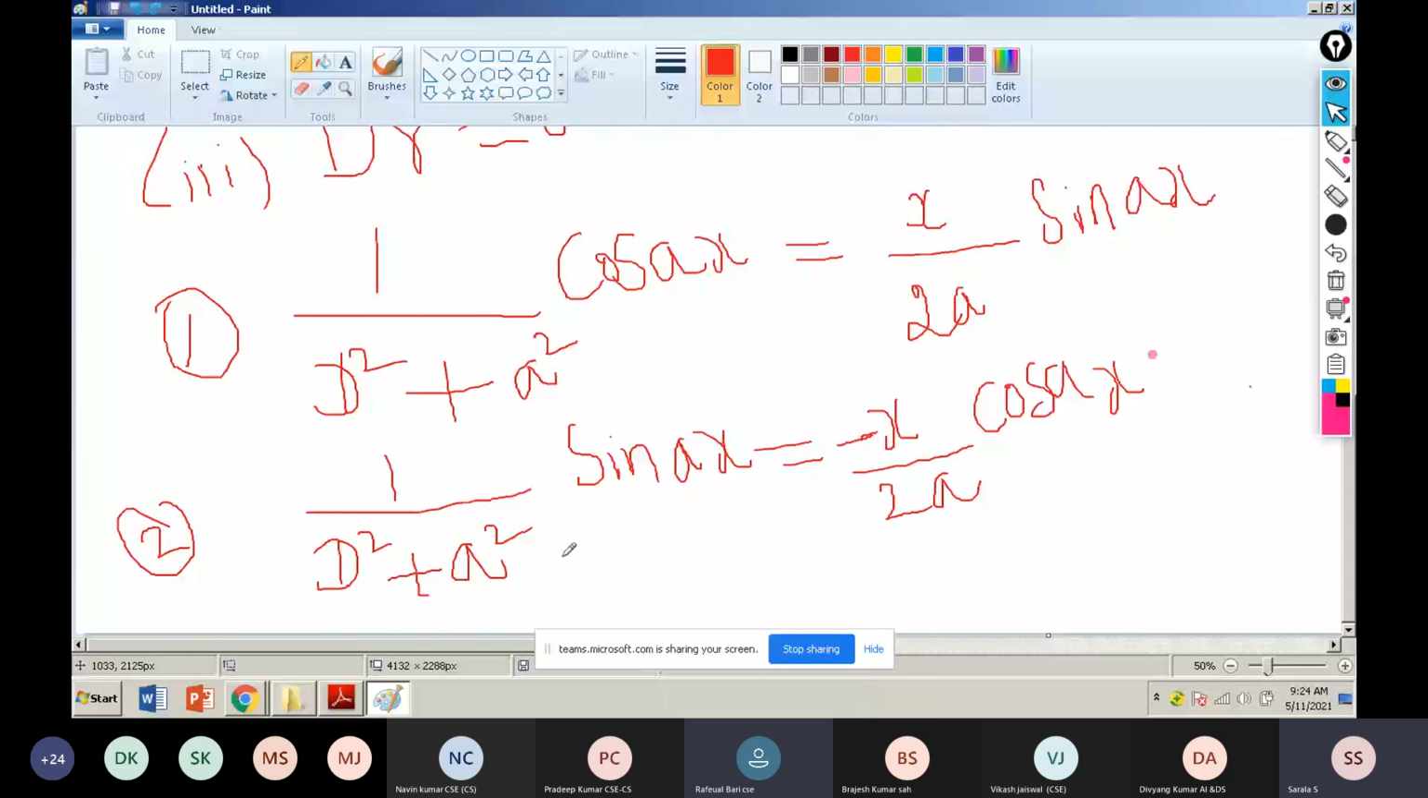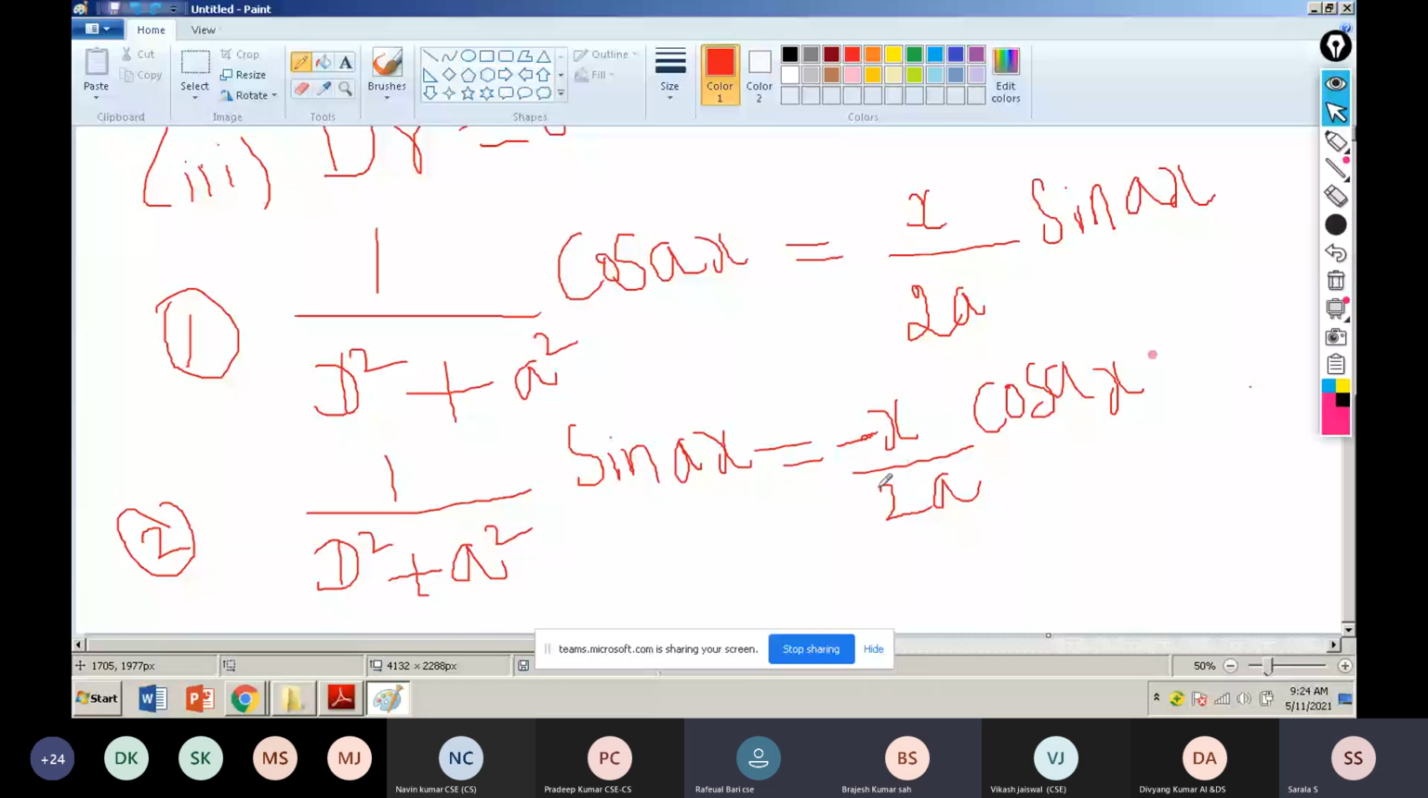The derivation part is not in your syllabus, just application oriented. If the left hand side is available, you apply the right hand side. This formula you just study and apply. Completed, students? Completed or not? One more time I repeat this.